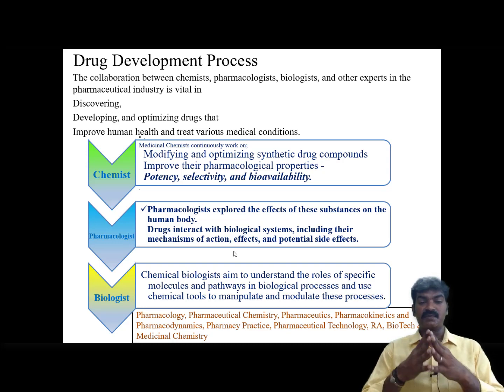And then pharmacologists. Pharmacologists explore the effects of these substances on the human body, how the drug interacts with the biological system, including their mechanism of action, effects and potential side effects, and how they occur. And then chemical biologists aim to understand the roles of specific molecules and pathways in a biological process and use chemical tools to manipulate and modulate the process.